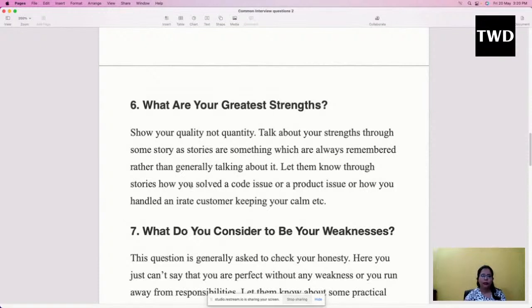Let them know through stories how you solved a code issue or a product issue, or how you handled an irate customer while keeping calm. Whenever you are in a job, some kind of pressure comes and you are not able to handle it. It might happen that you handled it in a very challenging way, or by thinking out of the box and coming up with good ideas.